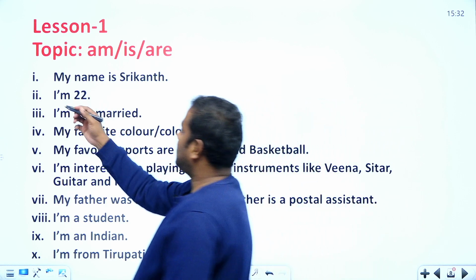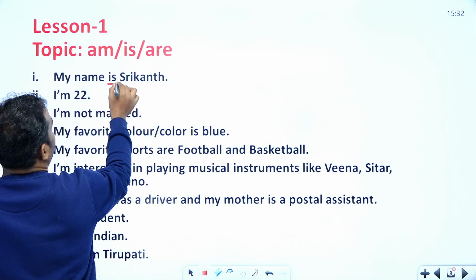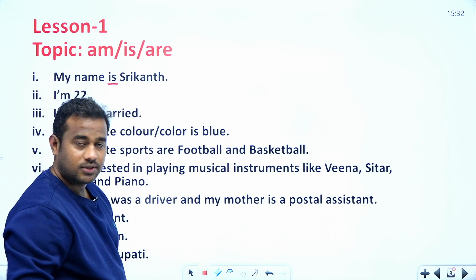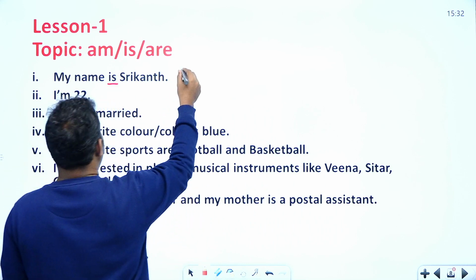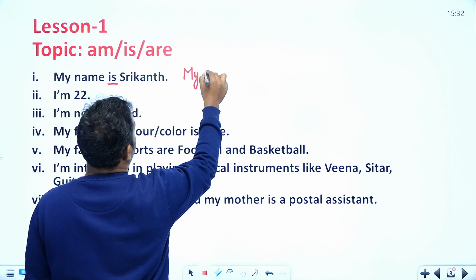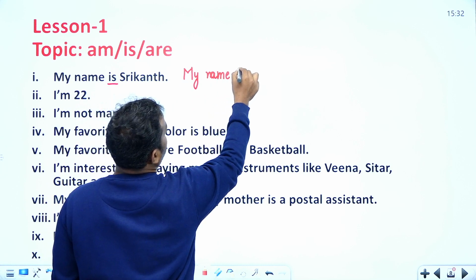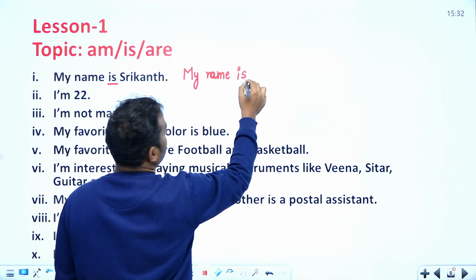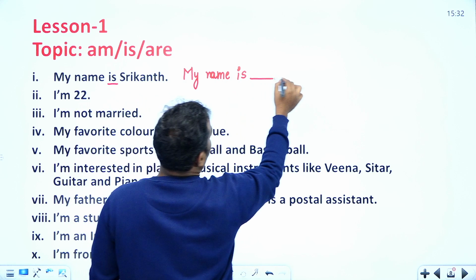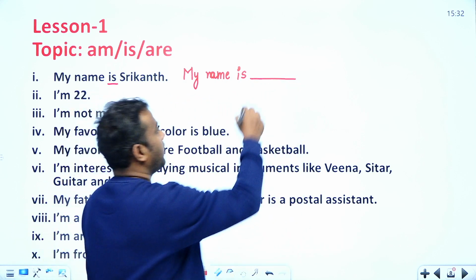Here the first sentence could be like this: my name is Srikanth. Likewise you can also write your name. My name is Samantha. My name is Mahesh. My name is Bhupesh. Something like this. So my name is your name. Write your name here.